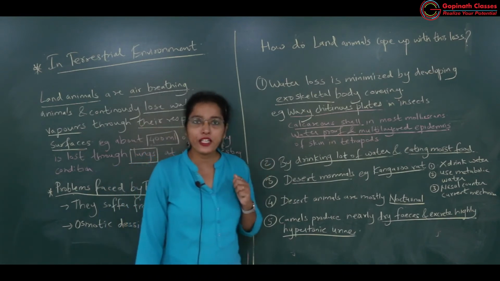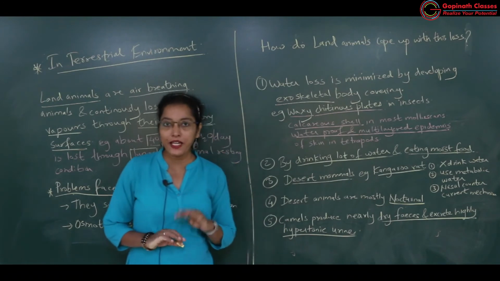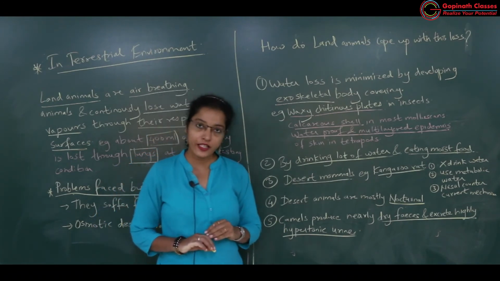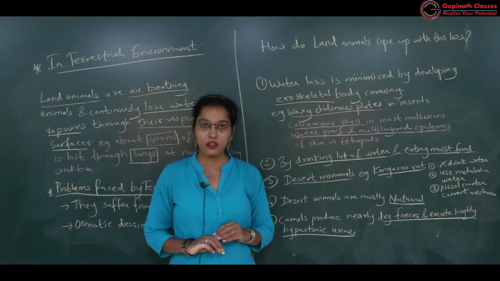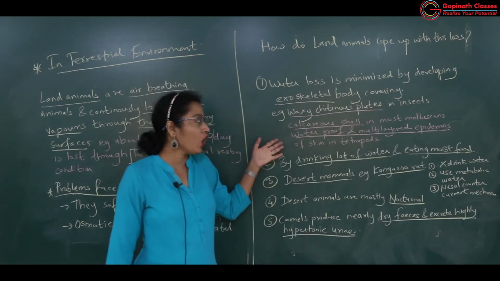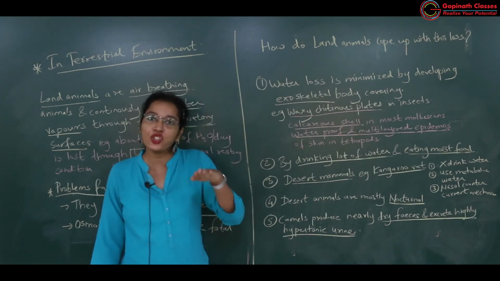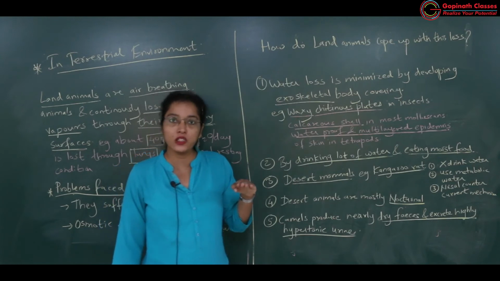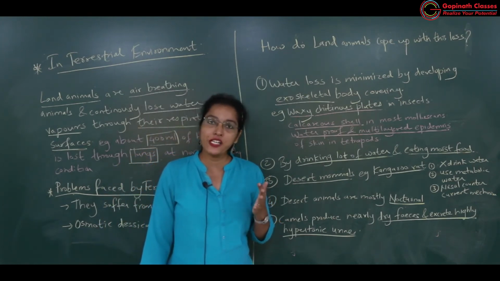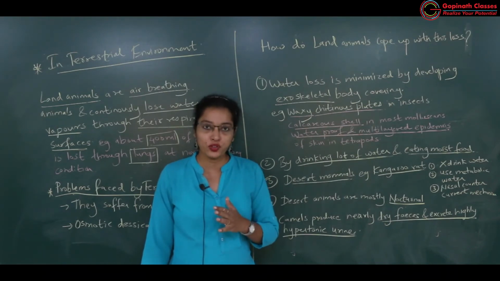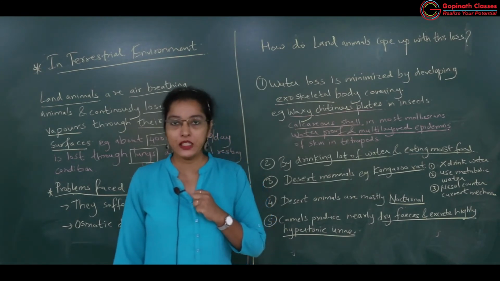Then another modification, which you all know, is in all tetrapods, the four-legged organisms, from Amphibia to Mammalia, right? All these organisms have many layers of epithelial cells over the skin, and you have studied this many-layered epithelium in animal tissues. Guess what that is? It is stratified epithelium.